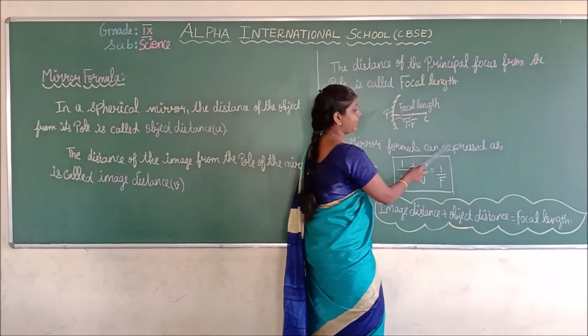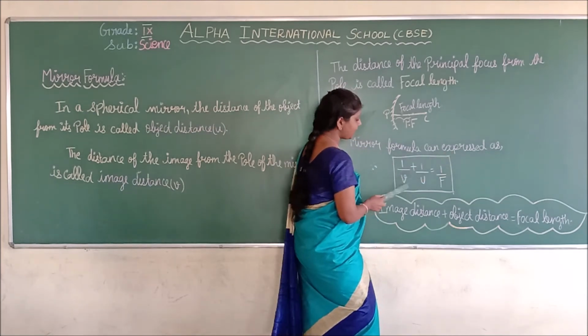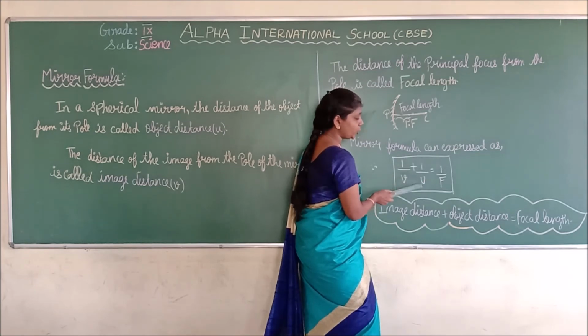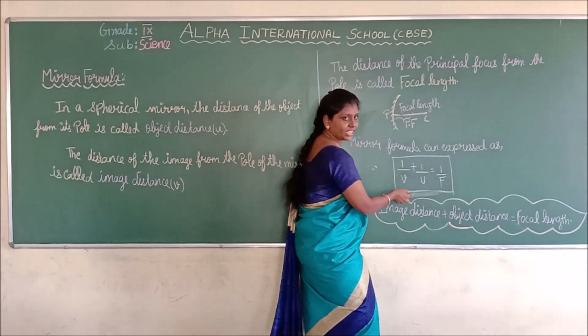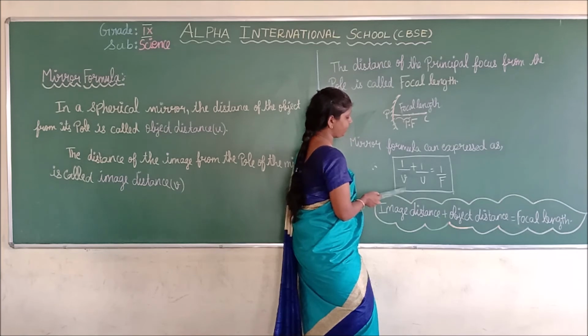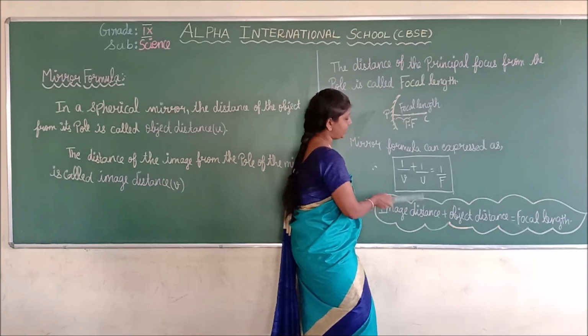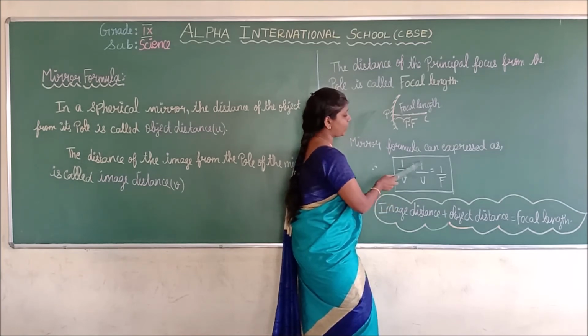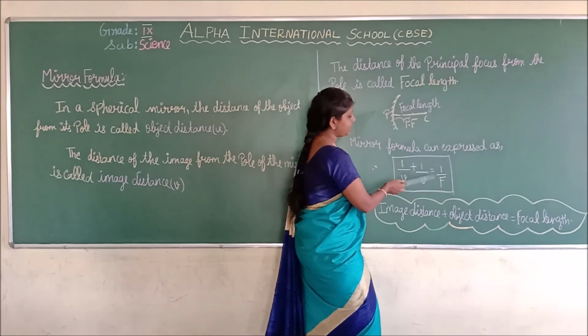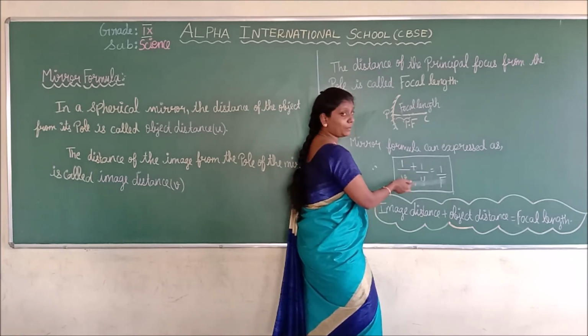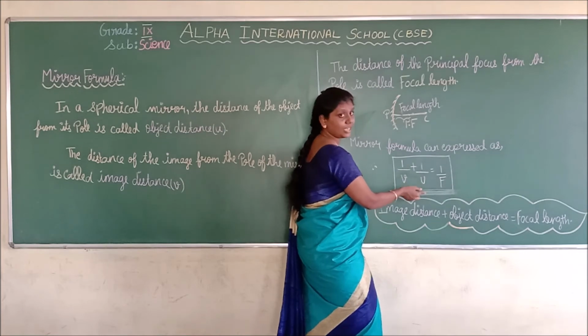The mirror formula can be expressed as 1/v + 1/u = 1/f. What is 1/v? Yes, it is the image distance. Plus 1/u is what? Object distance, equal to 1/f. What is 1/f? 1/f is the focal length.